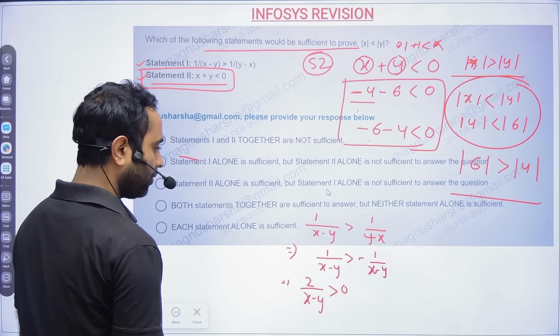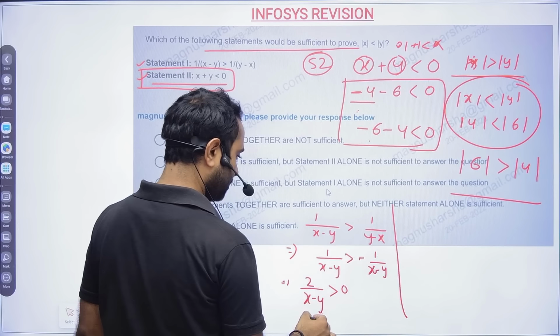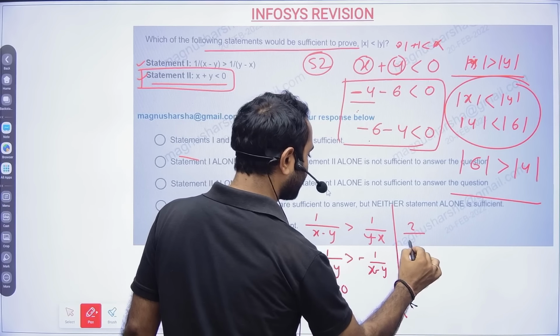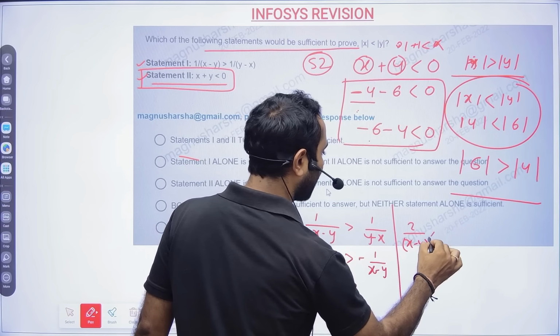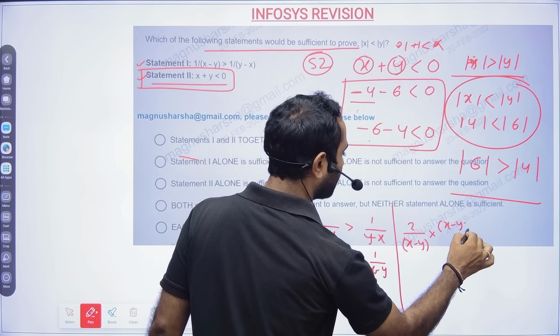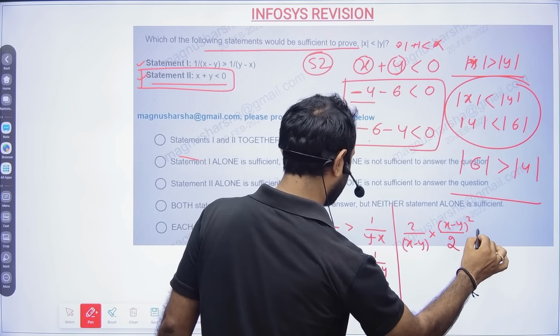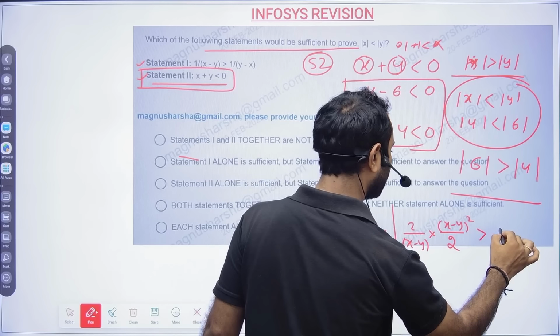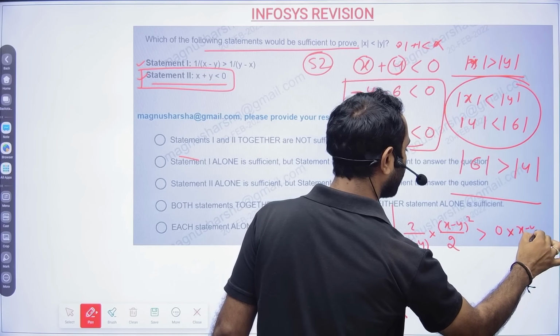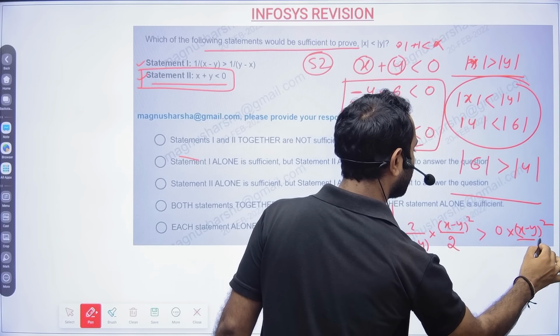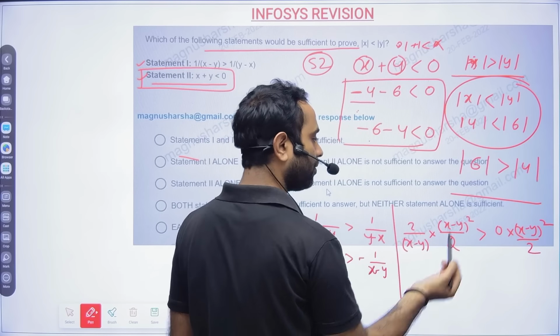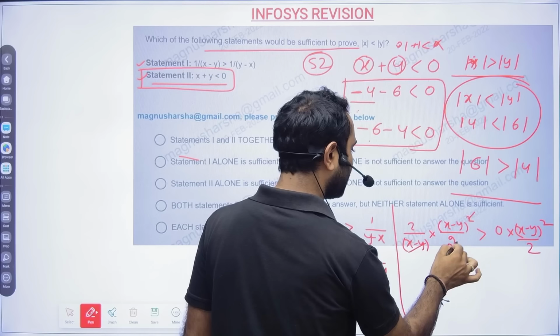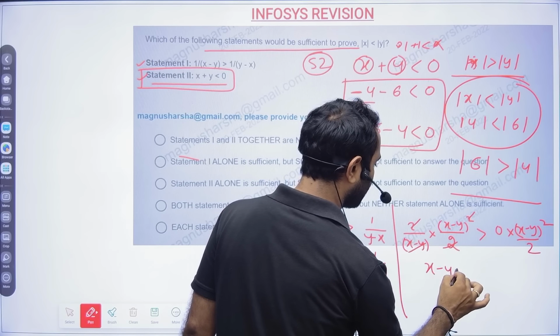Now what I will do: both sides I will multiply by x minus y square. This side also the same thing, so 0 into x minus y square divided by 2. So this will anyway be 0 into 0, something will be 0. Now this cancels, this cancelled. So x minus y is greater than 0.